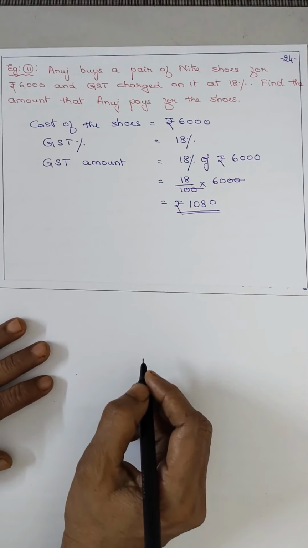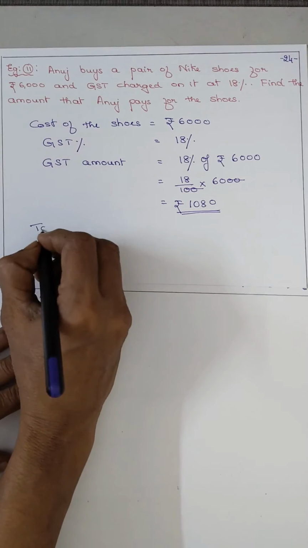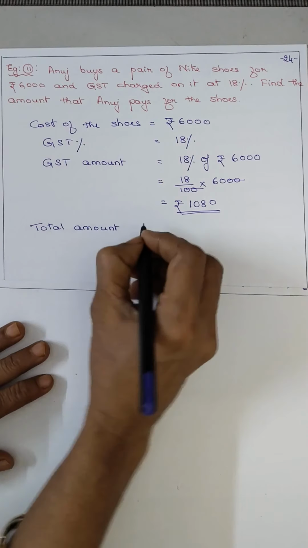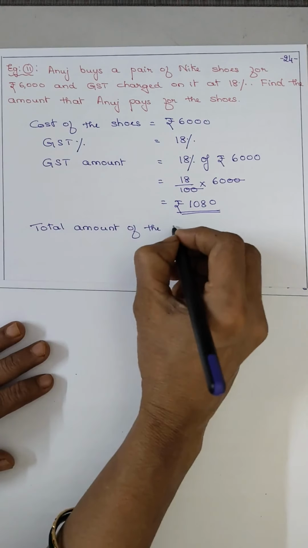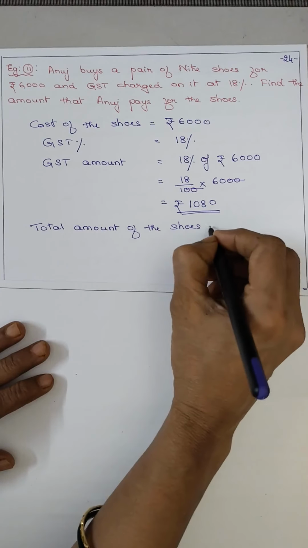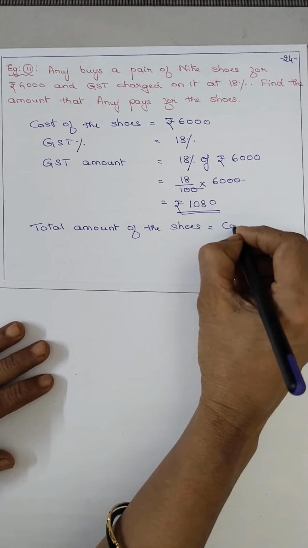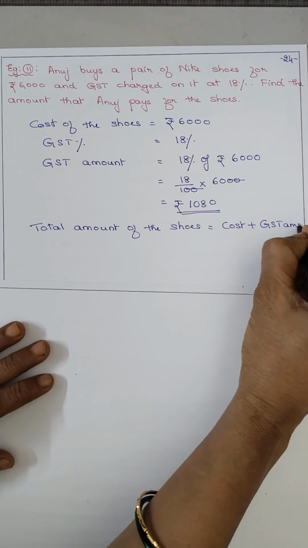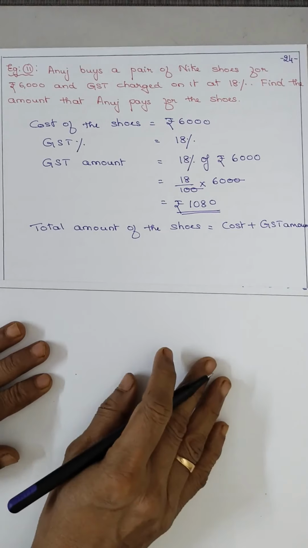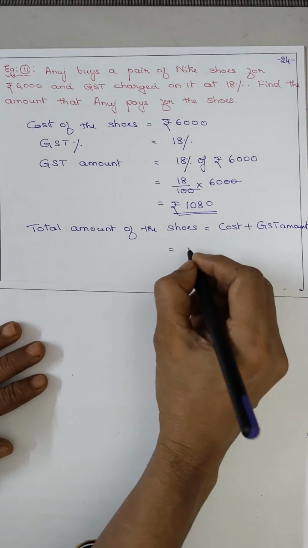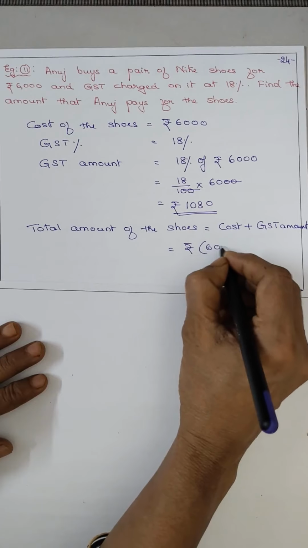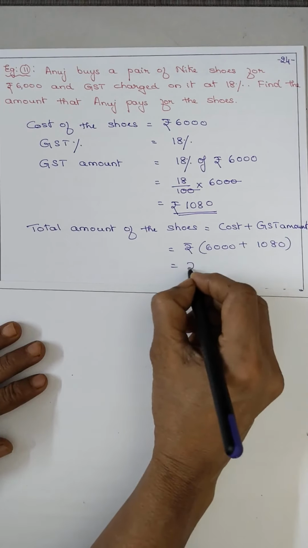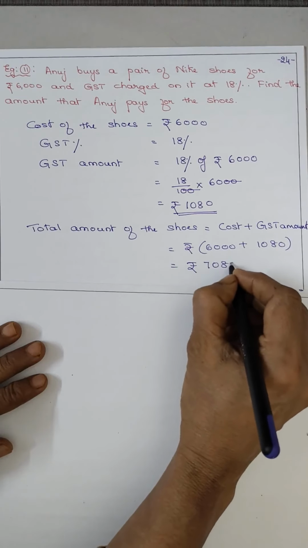Now the total amount of the shoes is equal to cost plus GST amount. How much? Cost is 6,000 plus 1,080. It is rupees 7,080.